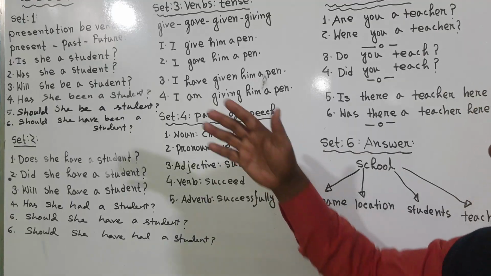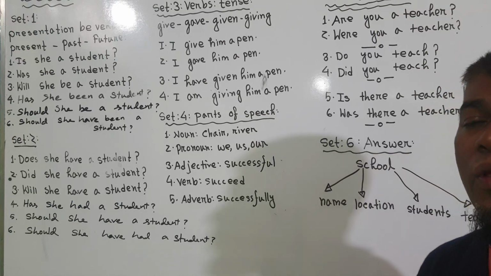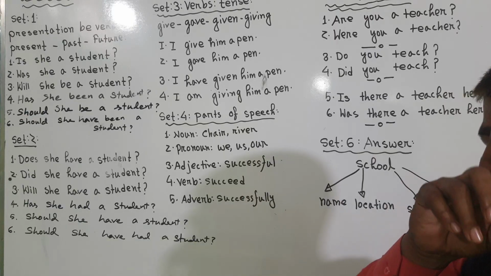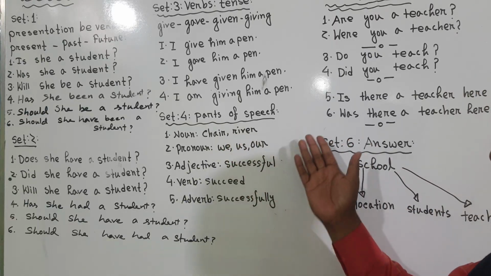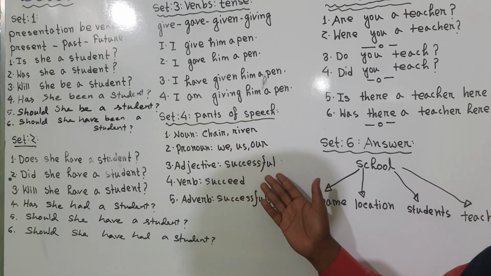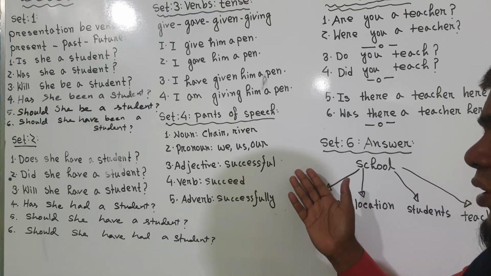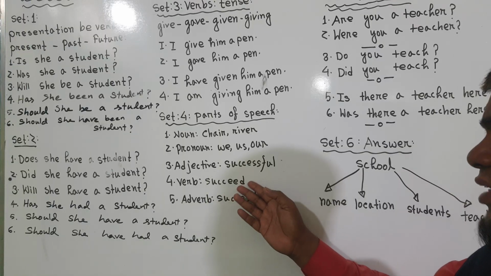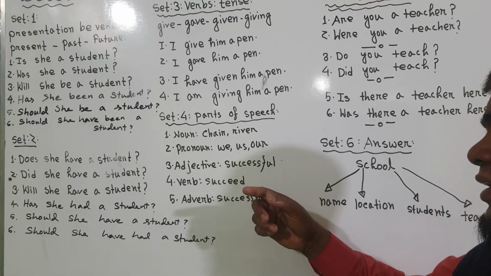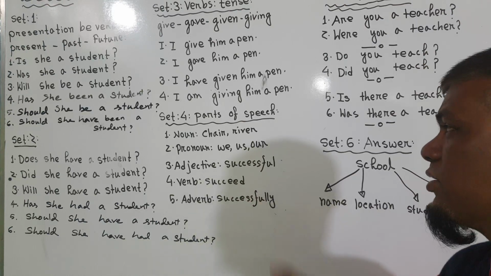Okay, so this is the plan: set 1, set 2, set 3, set 4. And parts of speech, basically for academic examinees, candidates, this is very important. In this set we have used noun: chair, river, pen, table; pronoun: we, us, our, he, him, his, her; adjective: successful, beautiful, painful; verb: succeed; and adverb: successfully. And we can say noun: depth, adjective: deep, verb: deepen, adverb: deeply. That's how we can change.